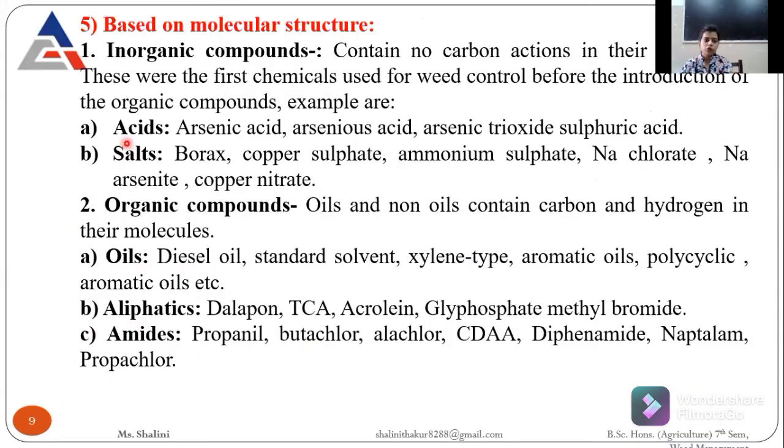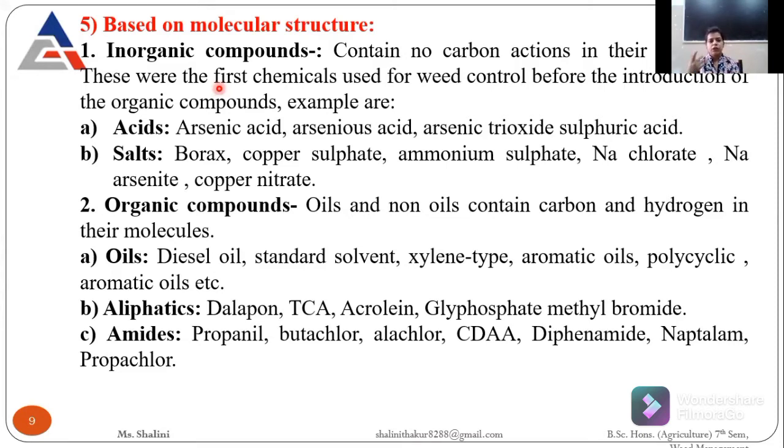Then, based on molecular structure, there are several herbicides. Basically they are divided into two: one is inorganic compounds and the second is organic compounds. You all know that inorganic compounds are those which contain no carbon. Similarly, there is no carbon in these kinds of herbicides, and these were the first chemicals used for weed controlling.